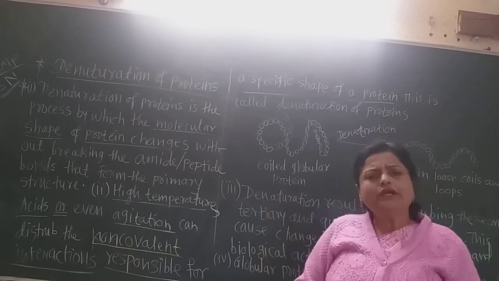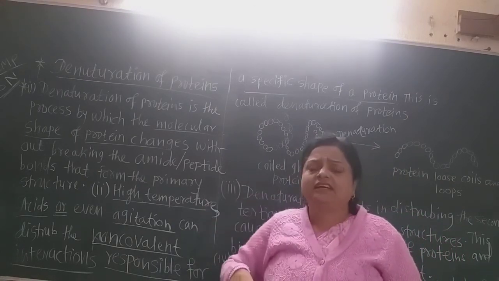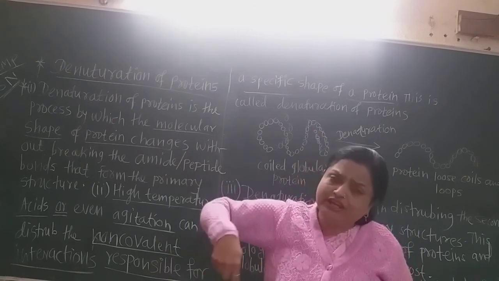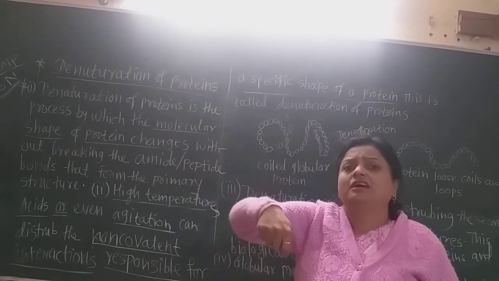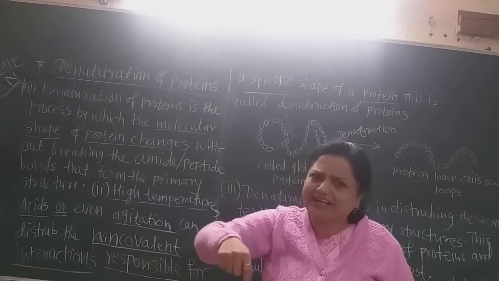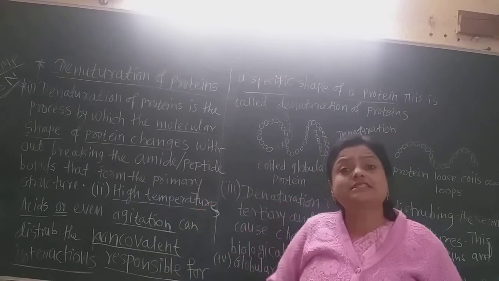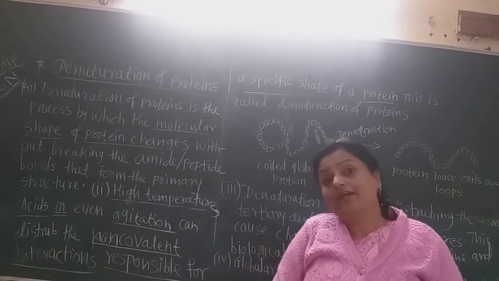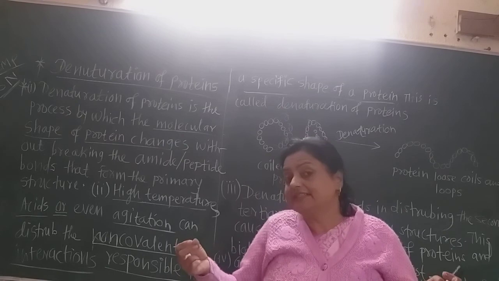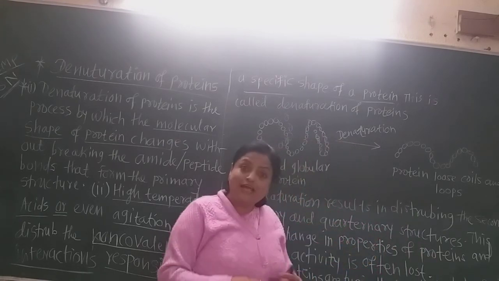Even agitation can. If we take the globular proteins of the egg in a beaker and stir with a glass rod, the globular proteins unwind and become uncoiled, with loose coils and loops.